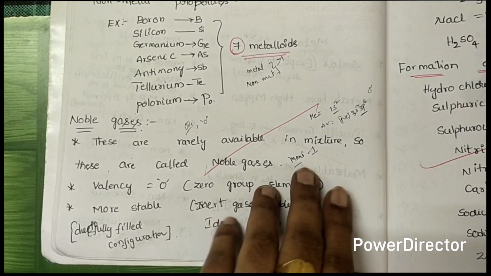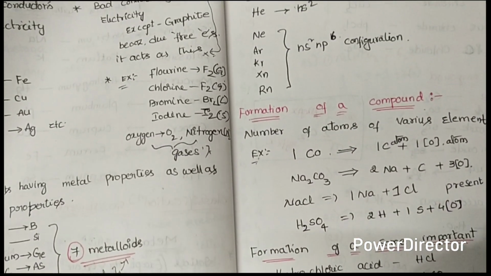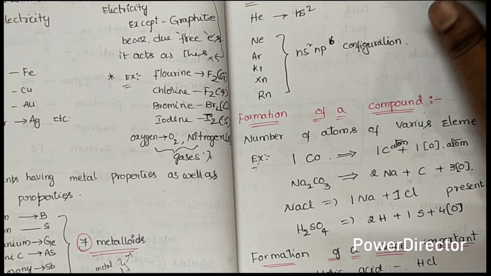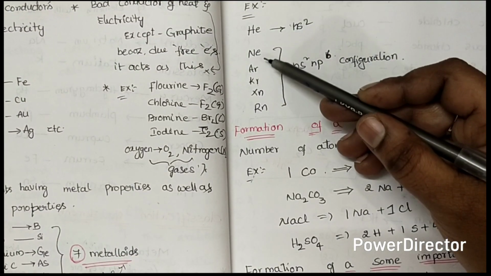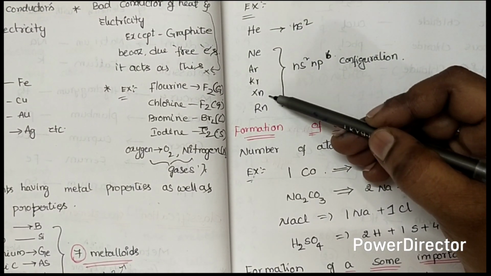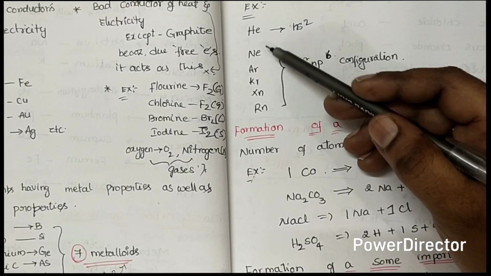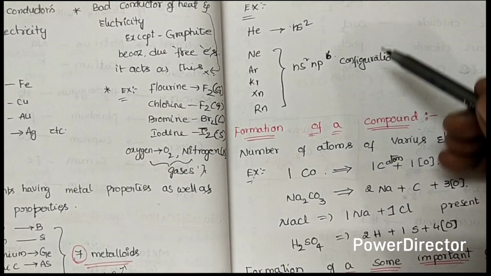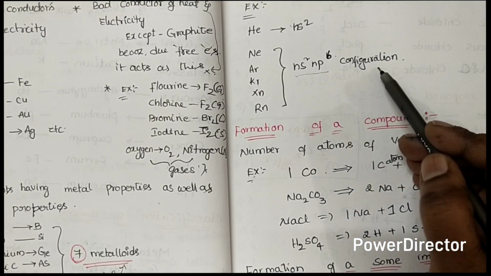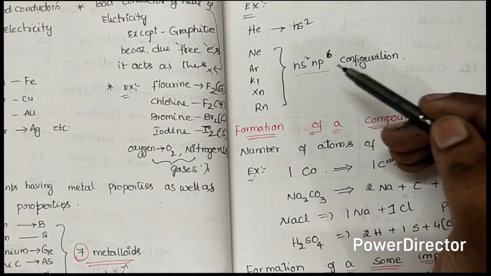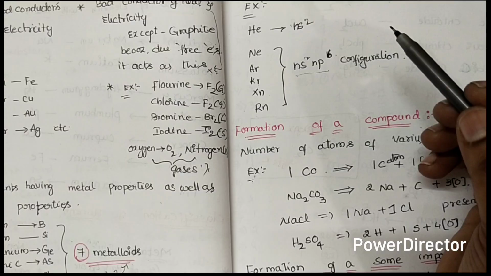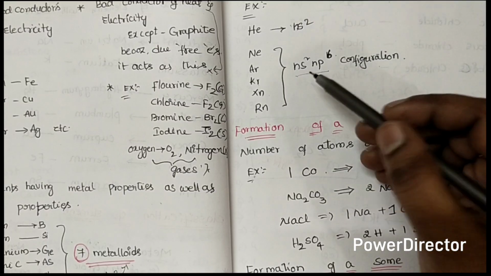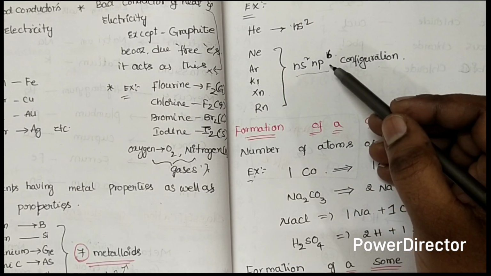There are seven noble gases in the periodic table: helium, neon, argon, krypton, xenon, radon. They have ns2 np6 configuration. They may ask: what is the configuration of noble gases? The noble gases configuration is ns2 np6.